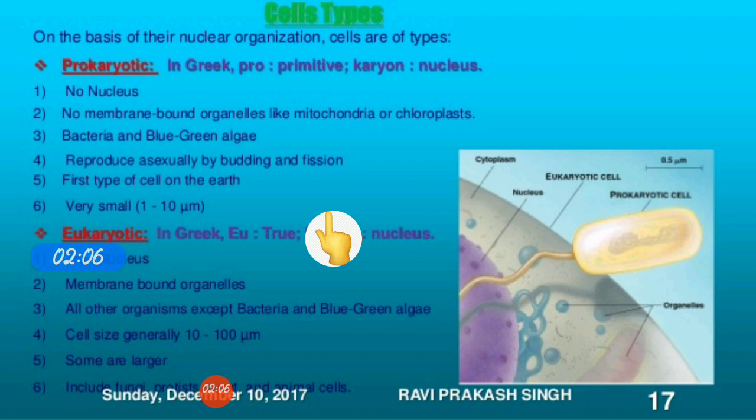Now, opposite to that are eukaryotic cells. The word eu means true and karyon means nucleus. They have a true nucleus, like our plant and animal cells. They are the new type of cells.